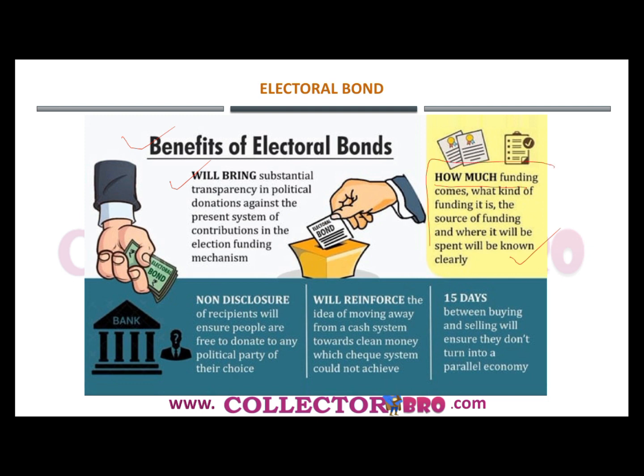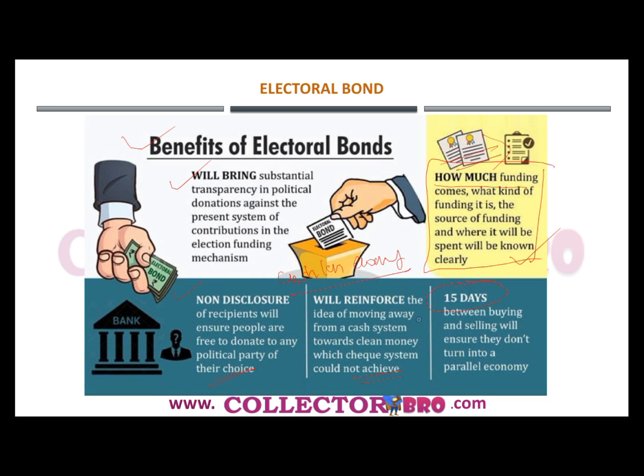So this is not exactly the same way it is happening with the electoral bond system, and we will explain why. Then the non-disclosure of the recipients will ensure that people are free to donate to any political party of their choice, and it will reinforce the idea of moving away from the cash system towards clean money, which the check system could not achieve.